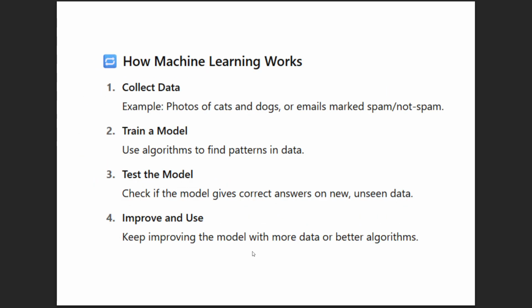So how does machine learning work? The first step is to collect the data, next to train the model, then test the model, improve it and use it. Collecting the data means we are giving so many photos or other input data to the machine, and it will be trained. How the model is created and trained: it uses algorithms.